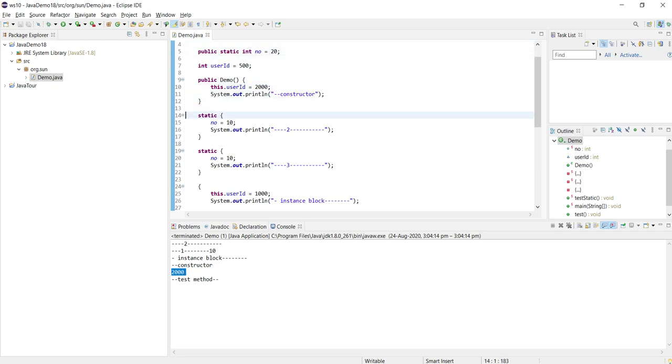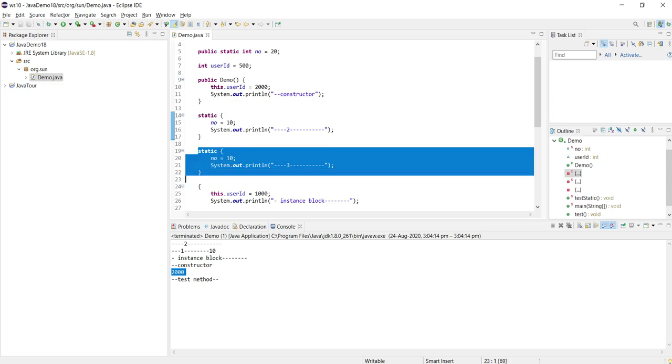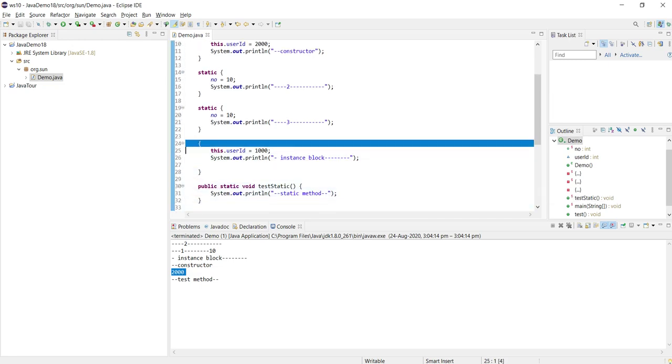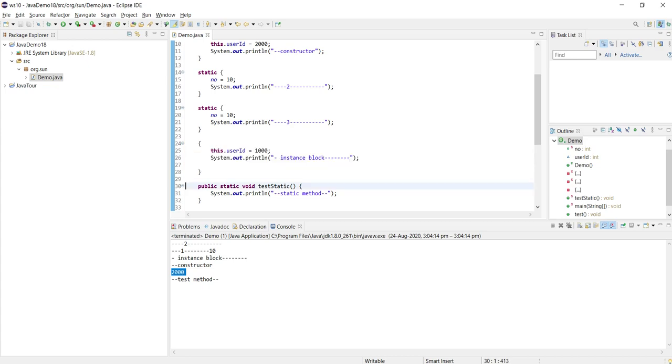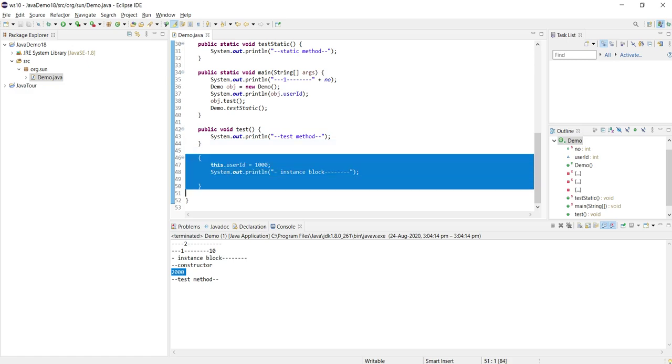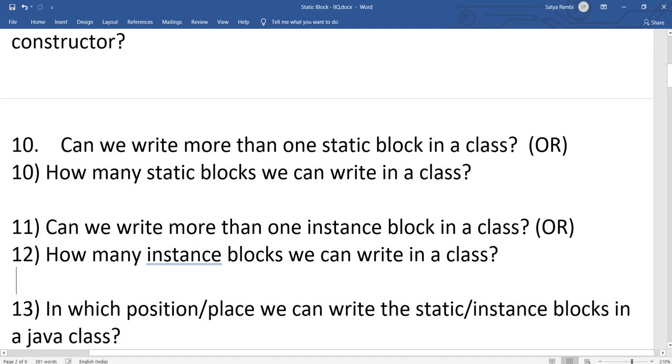Let's say I have two static blocks. The first static block is this one, so this one will get executed first. The second block will be executed after this one, because the same order in which they are available inside a class is the order in which they will be executed by the Java virtual machine. The same goes for the instance blocks: this one appears first in the class, so it is executed; this appears later, so it gets executed later. So the count is as many as you can write. There is no restriction. Depending on your requirement, you can write as many static blocks and instance blocks as you want.